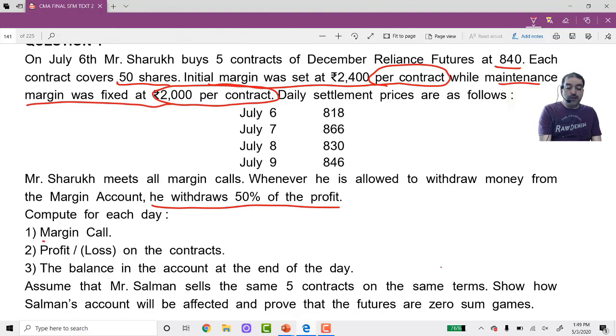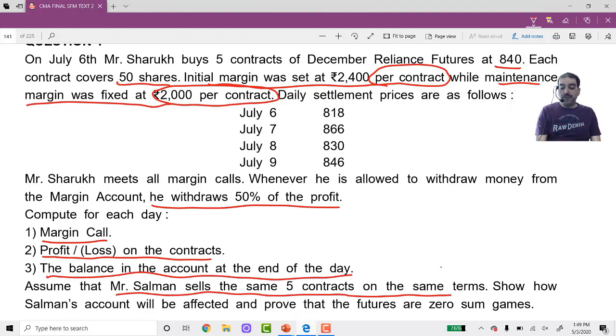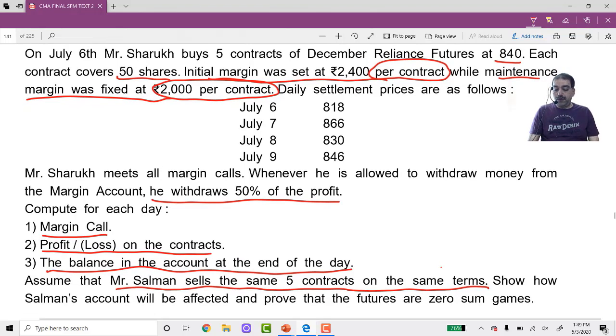Compute for each day margin call, profit or loss on the contract, balance in the account at the end of each day. Mr. Salman sells the same 5 contracts on the same terms. That means he can also withdraw 50% of the profit. Show how Salman's account will be affected and prove that the futures are zero-sum games. This statement is important. What do you mean by this?